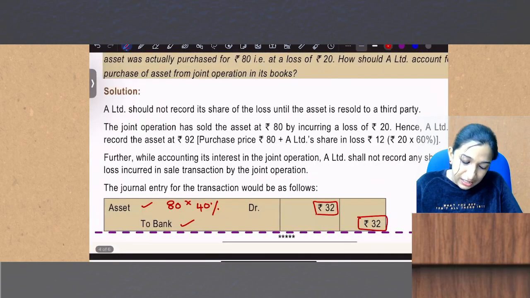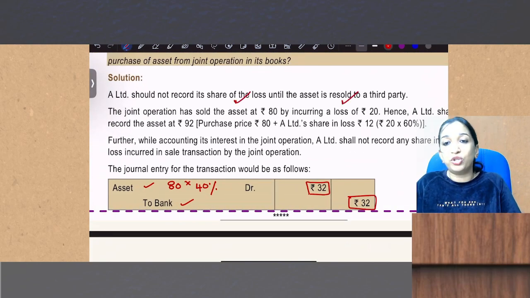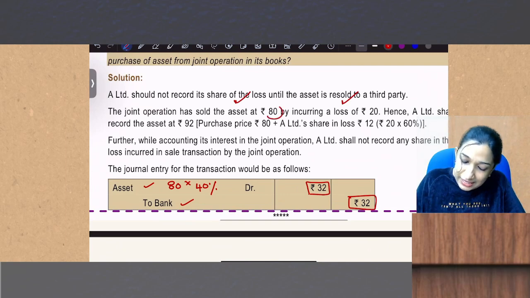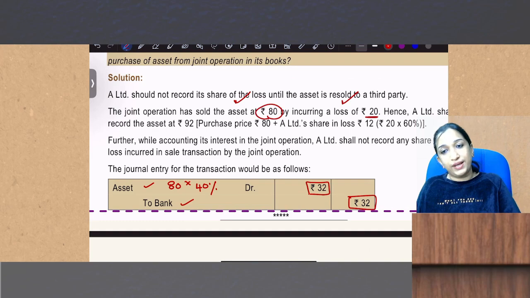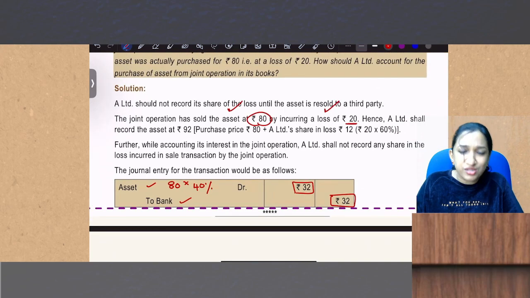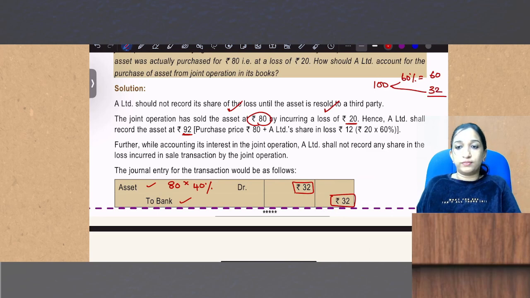A Limited should not record its share of loss until the asset is resold to a third party. The joint operation has sold an asset of 80 by incurring a loss of 20. Hence, A Limited shall record the asset at 92. Why 92? Of that 100, already 60% was mine, 60. And now I acquired 32 worth of asset.